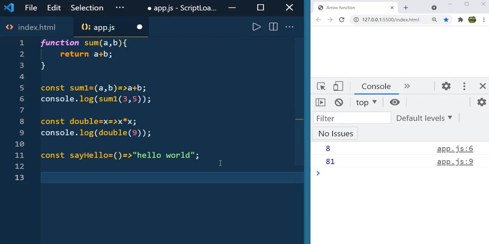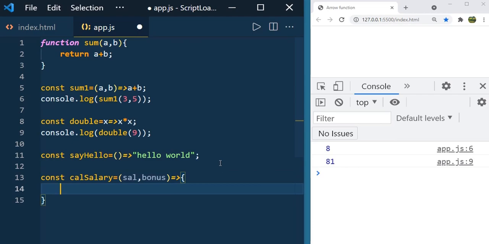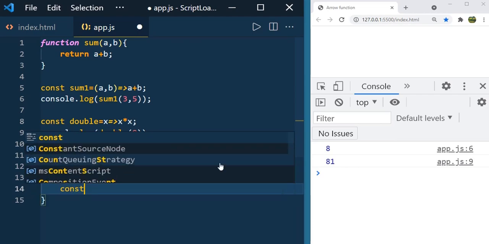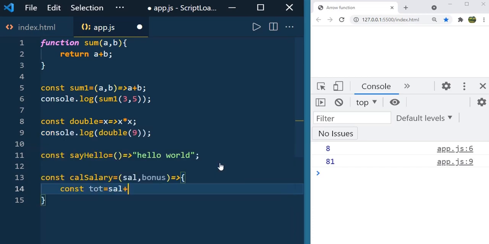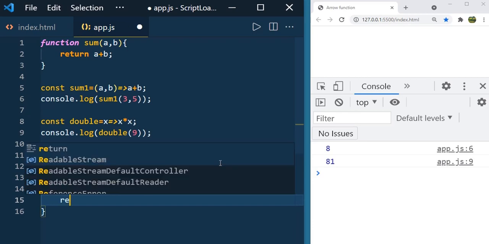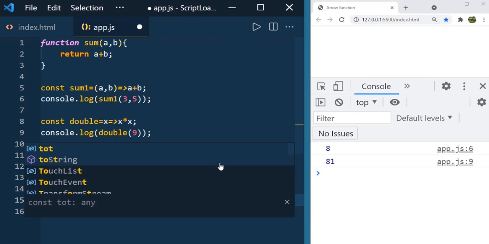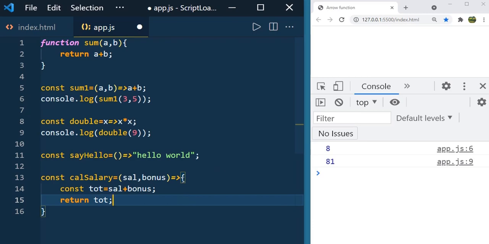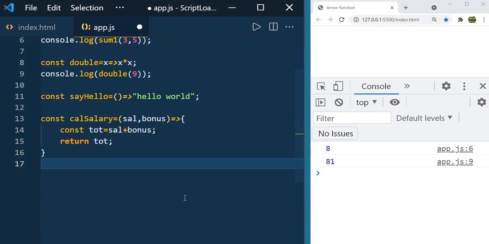When the function has more than one statement, you must keep the statements inside curly brackets. Like this, const, let's say calculateSalary. In this case, let's say I have more than one line. I'm just writing it for example, because this one you could write in a single line and return it. So when you have more than one statement, you must enclose them inside curly brackets and you have to explicitly return the value. These are the different ways of defining an arrow function.